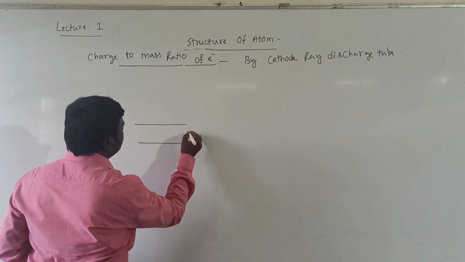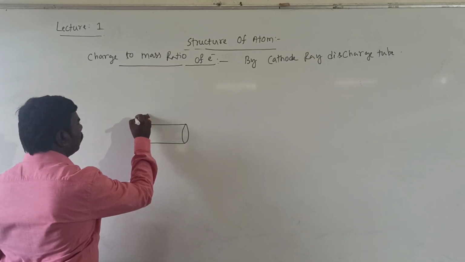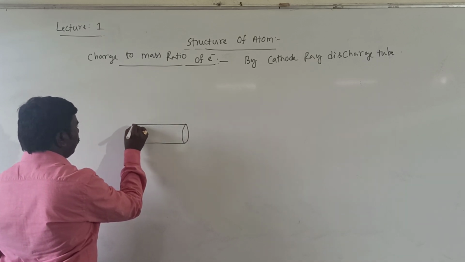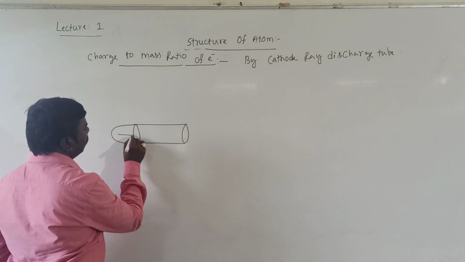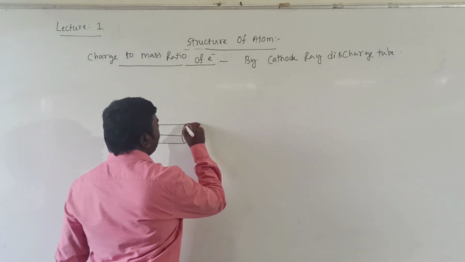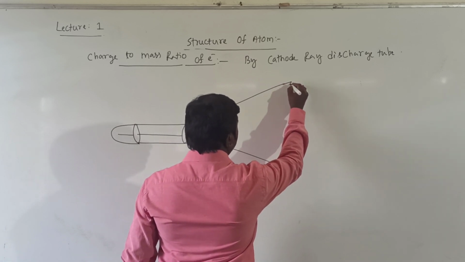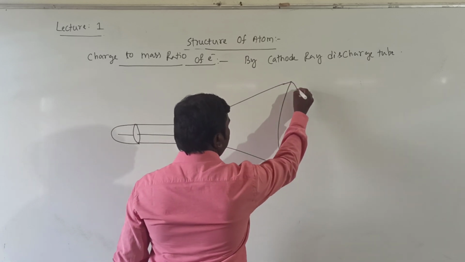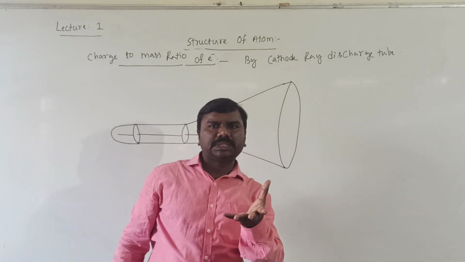This is the cathode ray tube. One is cathode, another one is anode. This is the tube he has taken, and another tube continuation like this. There is a fluorescent material, which means when light hits this material, it glows.